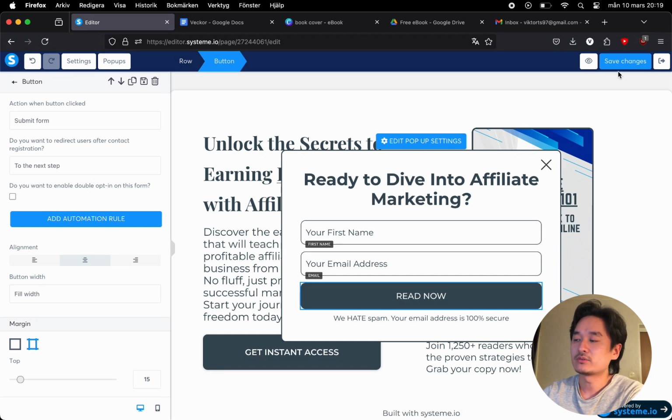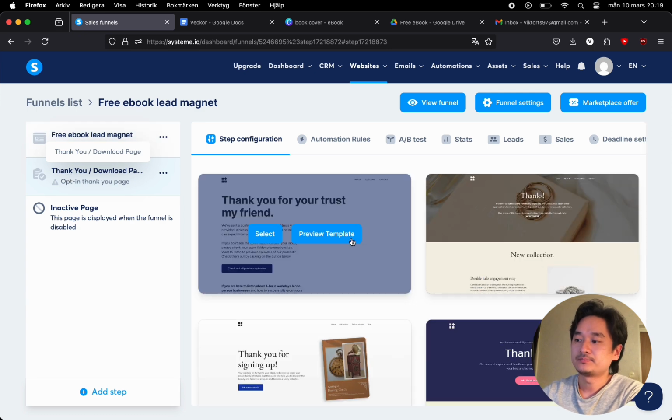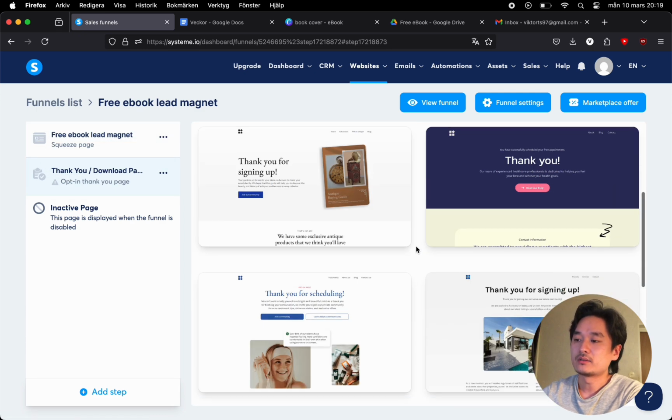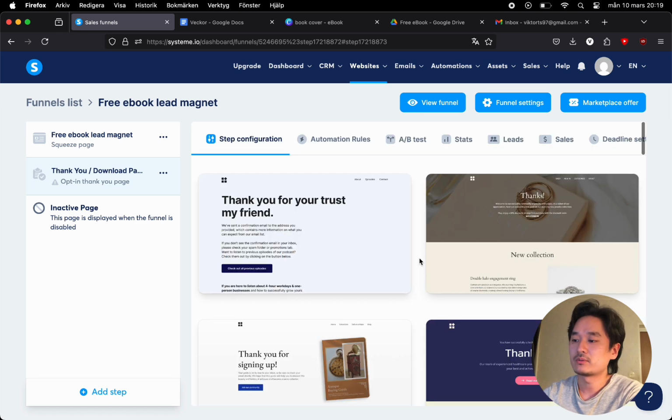So we click save, we hit exit, and then the next step is to head over to the thank you page, which is right below the lead magnet. And here, like before, there's a bunch of different templates that we can choose from.